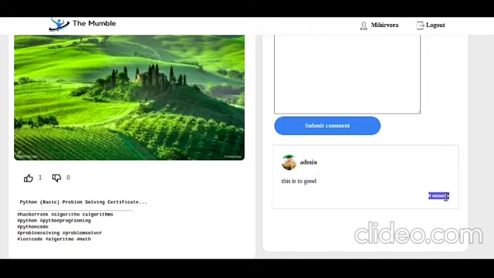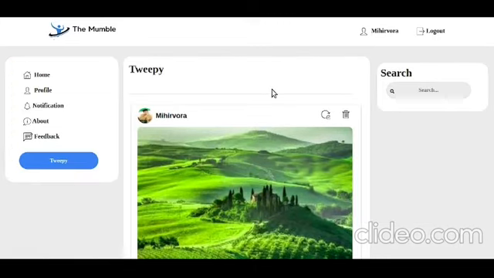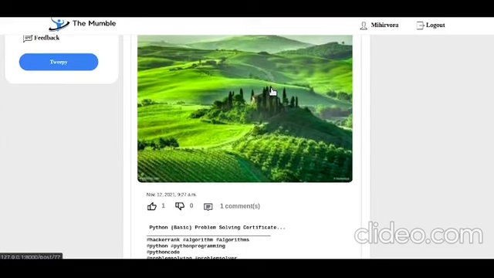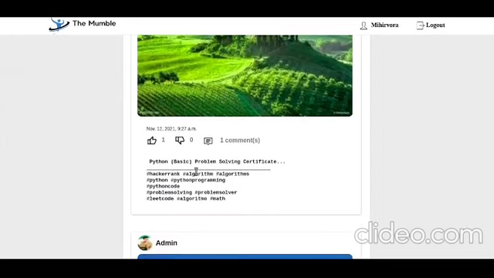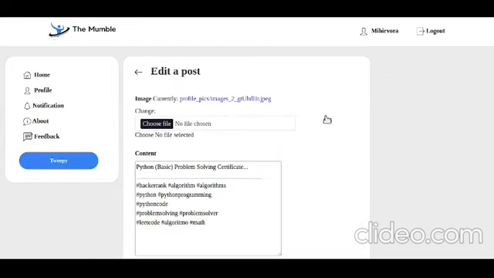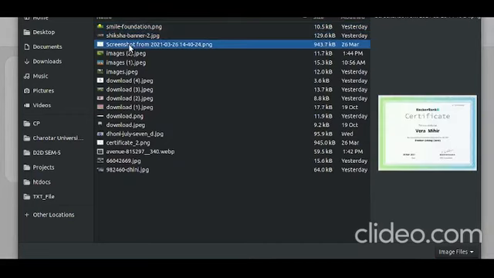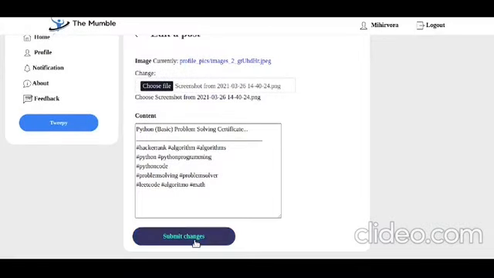And now I will go to the home page. For example, if you do not like this image, or whatever content you wrote, you can click on the edit button. Here we are giving the edit button, and click on this edit button. And here, for example, you can change your image. You can select an image, and I will select this image and open it, and I will change this.